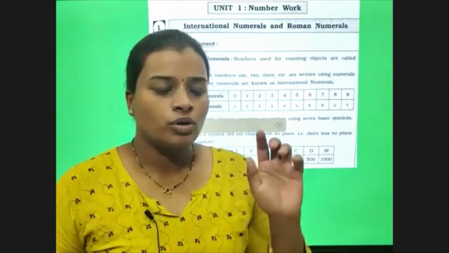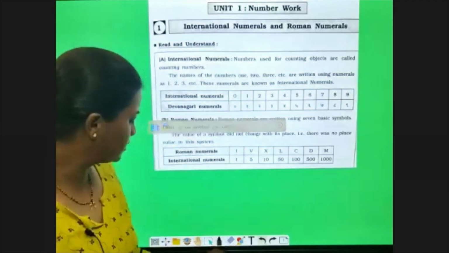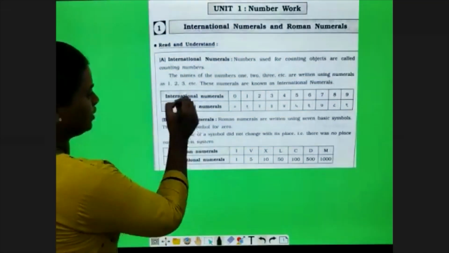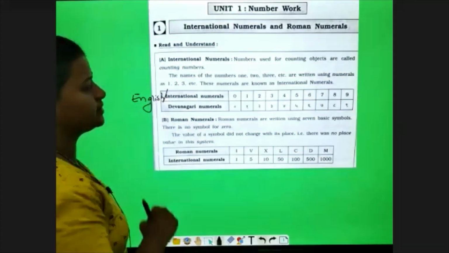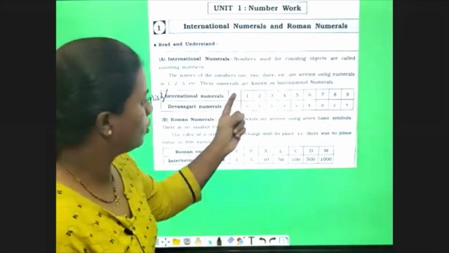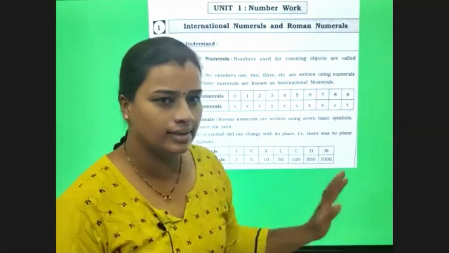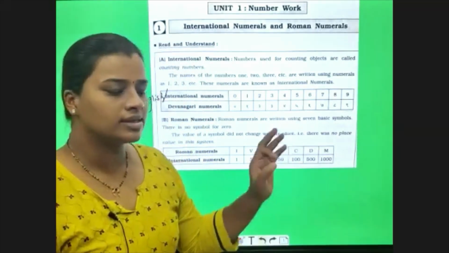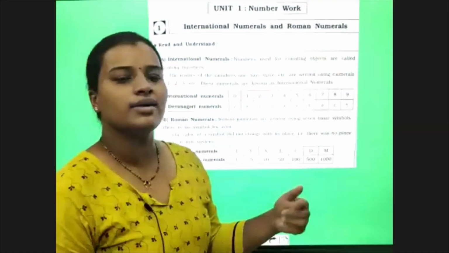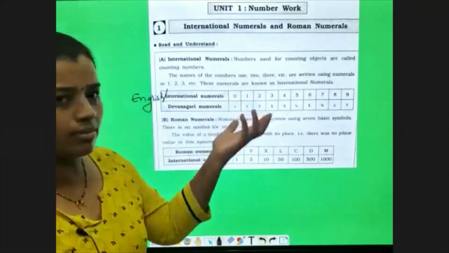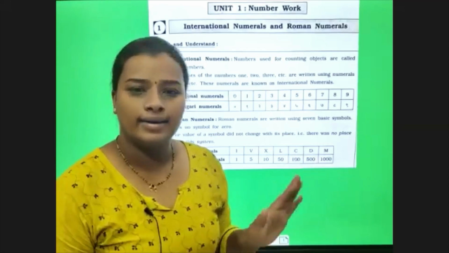So international numerals or international numbers means our English numbers, which we generally use in schools. That is 0, you know, everyone, 0, 1, 2, 3, 4, 5, 6, 7, 8, and 9. International numerals, international numbers, and the numbers which we use in our daily routine in maths, 0, 1, 2, 3, 4 till 9. These are one and the same.